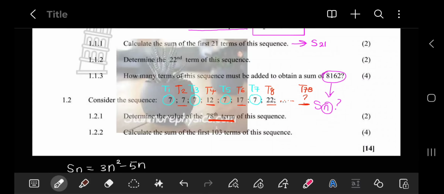This is especially important when we have questions like 1.2.2, where it says calculate the sum of the first 103 terms of this sequence. To understand this, I just want to break it down further. Say they asked you for the sum of 100 terms. We would understand that 50 of those terms are sevens only, and the other 50 of those terms are arithmetic.